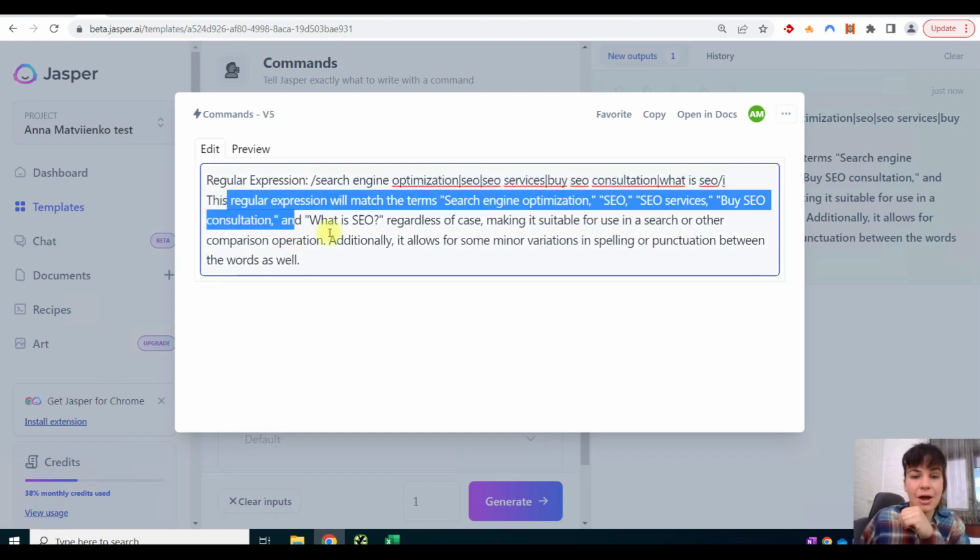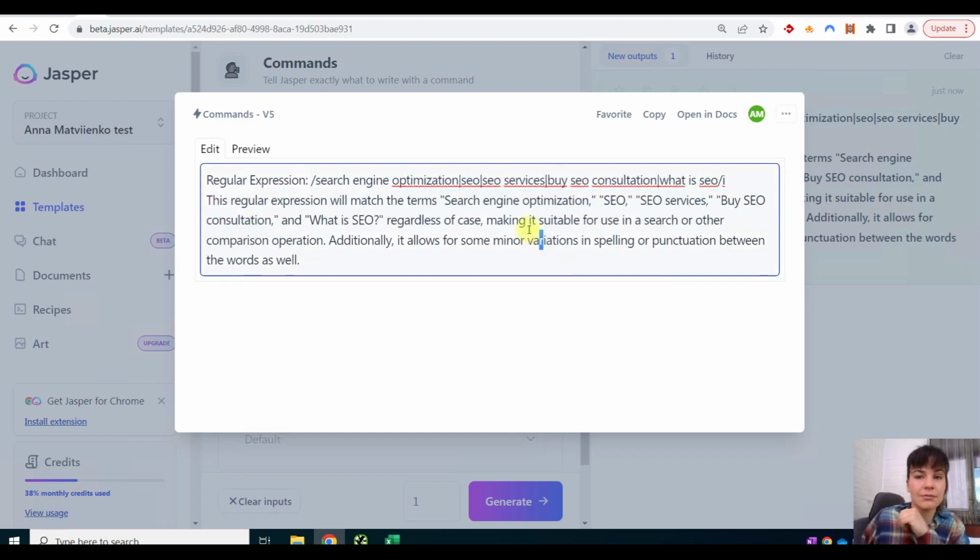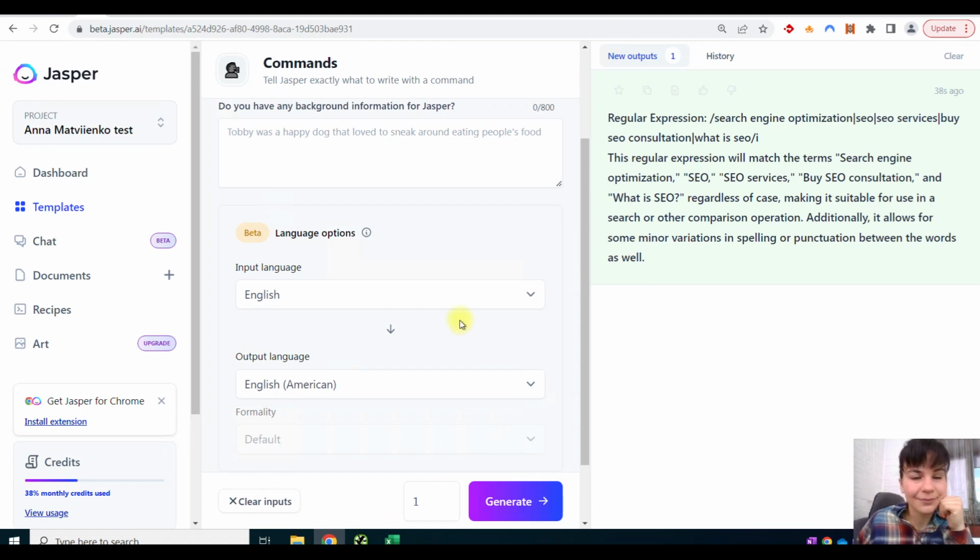It also explains how it works, and yeah, really good. You can always try it in your Google Search Console account. Go to information on how your keywords rank, and then use the filter with regular expressions. You can watch my video with the Google Search Console overview to know how to do it correctly. I will leave a link.